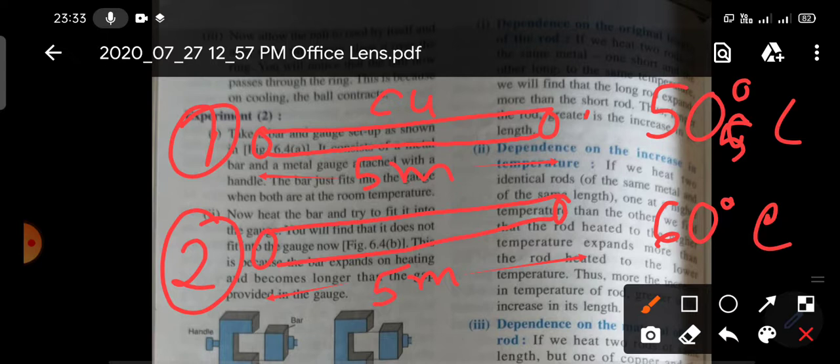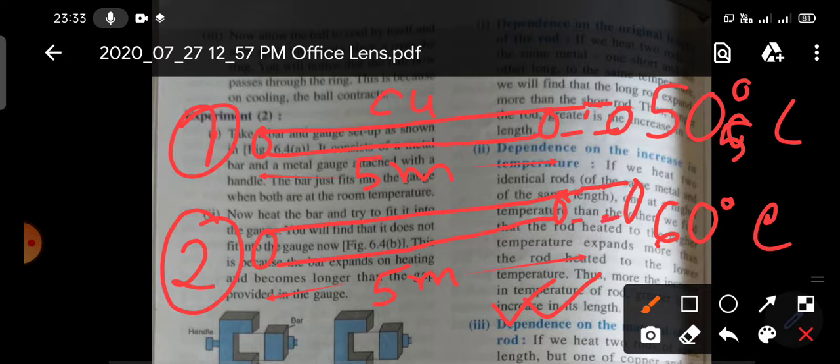The length of the second rod will increase more, obviously, because in the second rod you are giving more amount of heat, so its length will increase more compared to the first rod. The length of the first rod will increase less compared to the second rod.